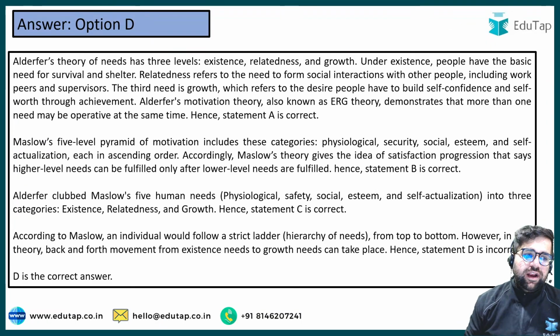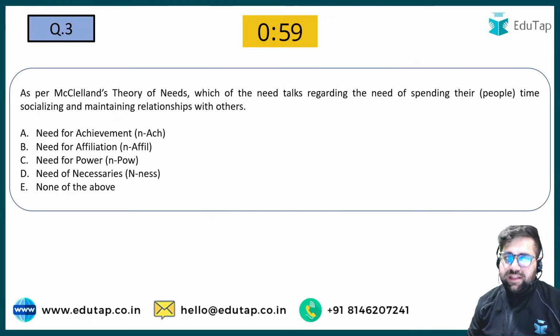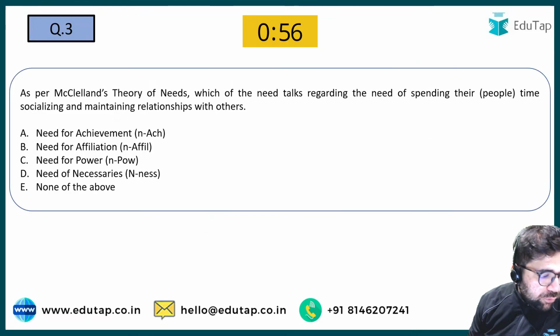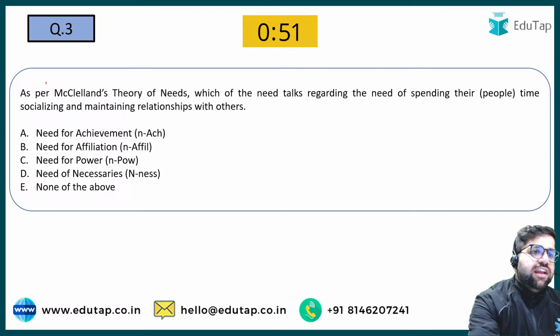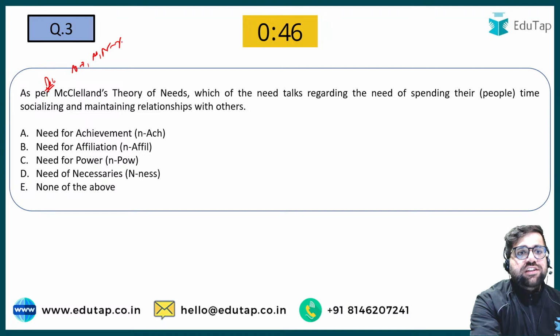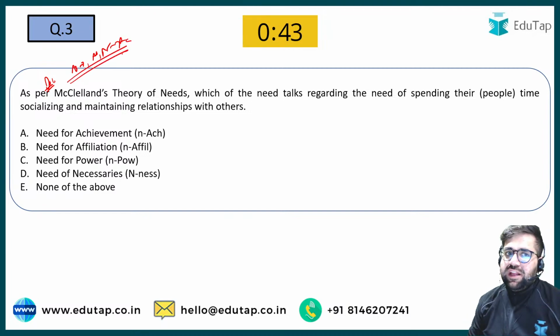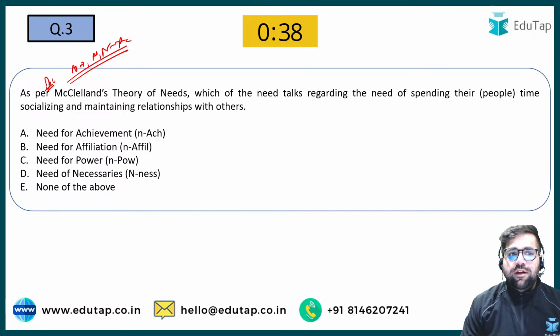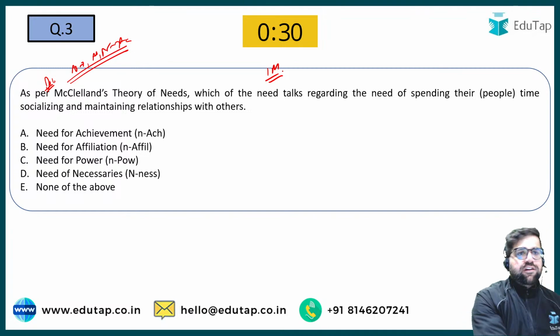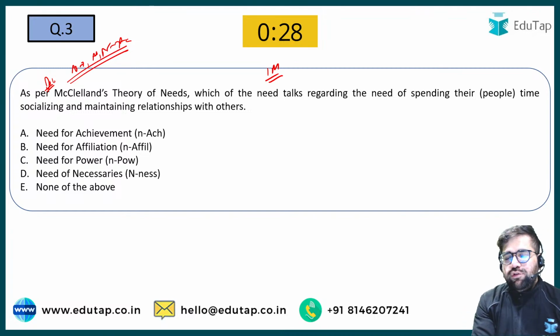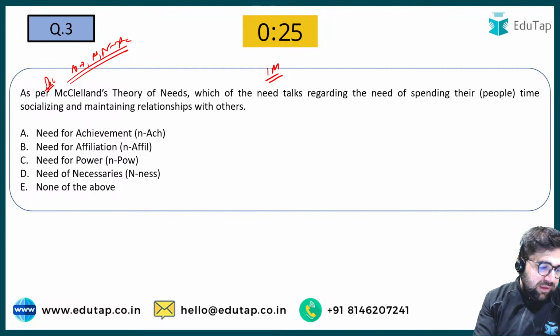Now let's move ahead to the next question, which is question number 3. As per McClelland theory of needs, David McClelland has again given you 3 needs: need of appreciation, need of power, need of achievement. Okay, so as per David McClelland theory, which of the needs talks regarding a need of spending their time with people, socializing and maintaining relationships with another? Now this is a 1 marker question. Previously the first 2 questions which we have solved were 2 markers, but this is a 1 marker. 3B.